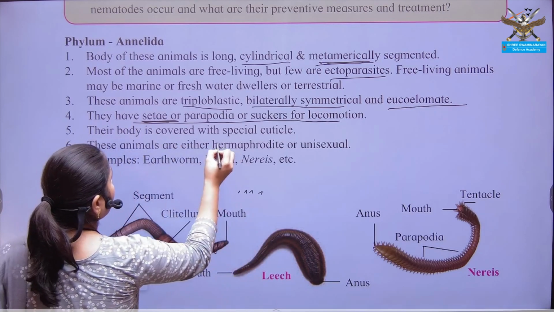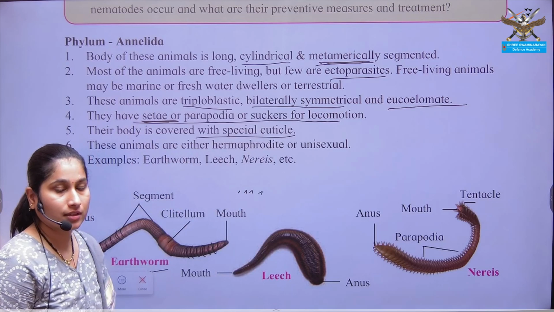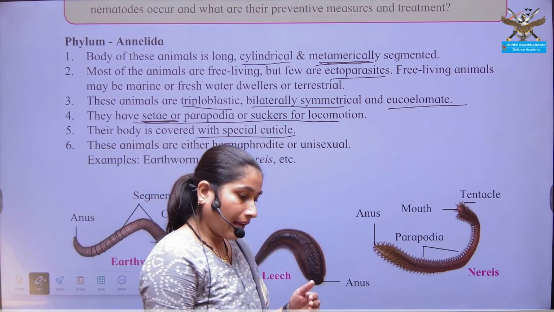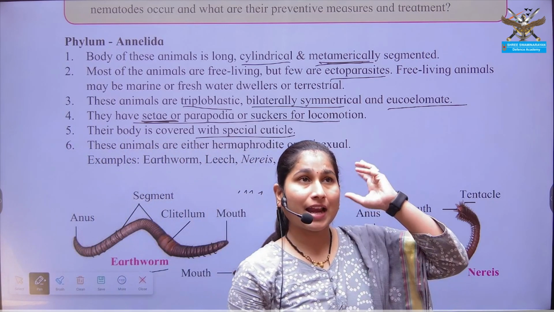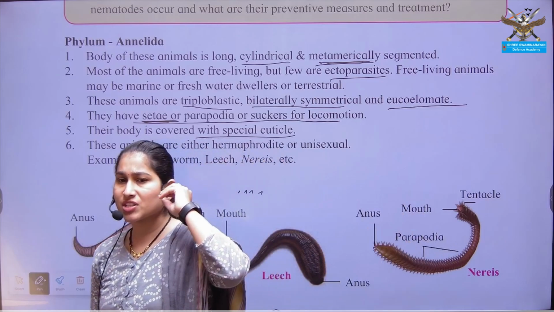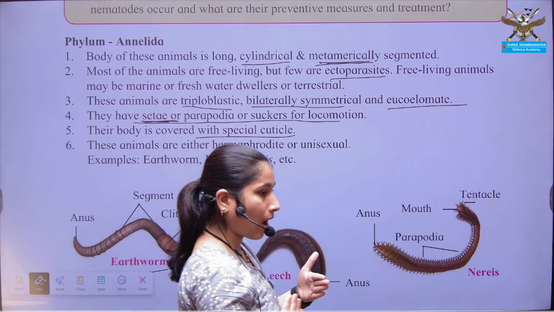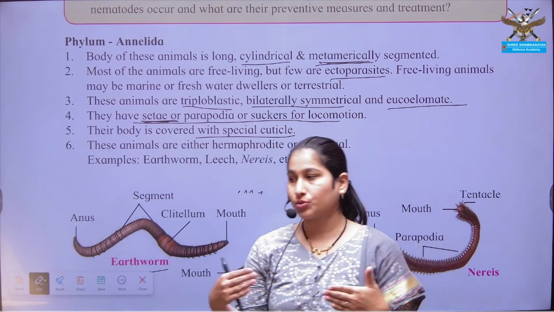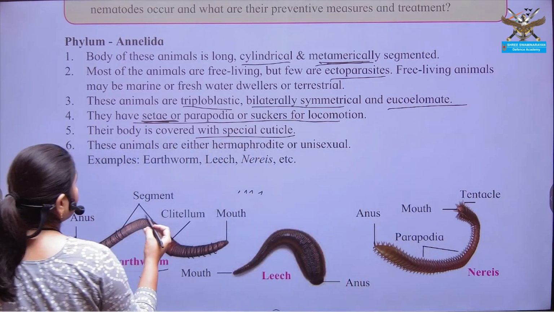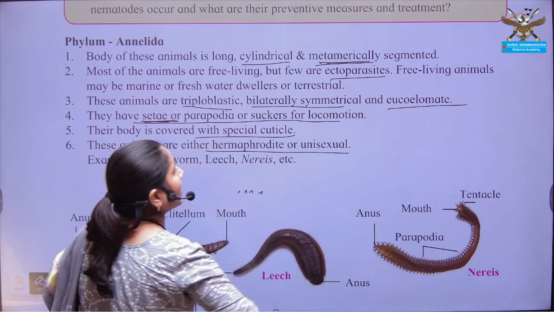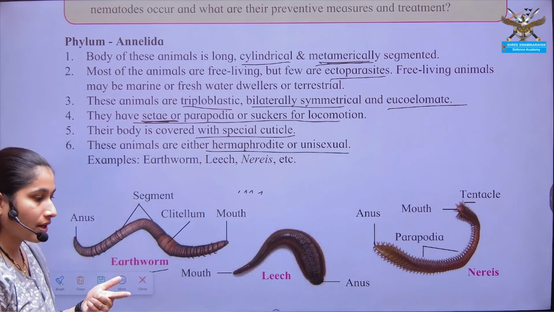Then next is your covering. For the protection purpose, so that harsh environmental conditions and chemicals should not affect their internal body, there is presence of an outer covering that is known as cuticle. Okay. Then next is what type of organisms they are, that is whether they are hermaphrodite or unisexual.